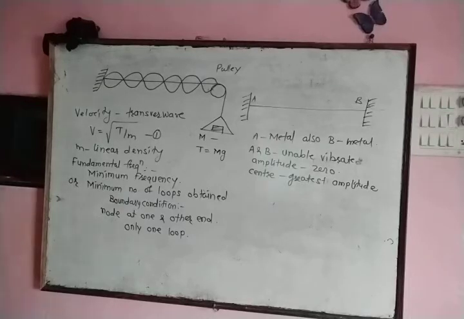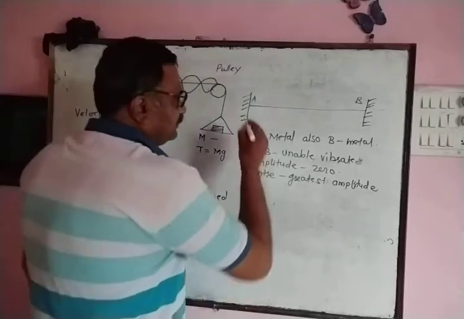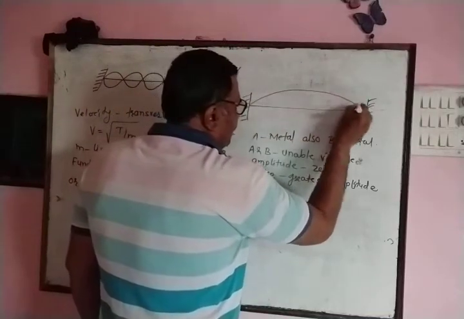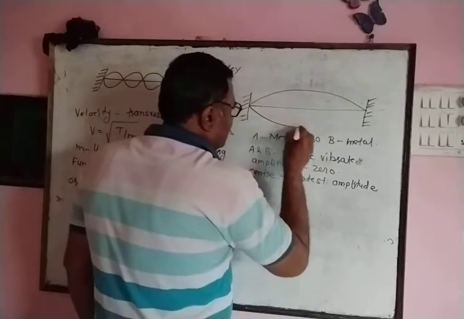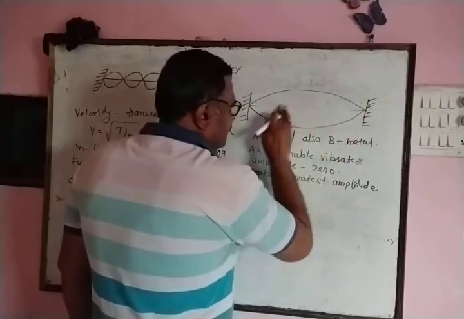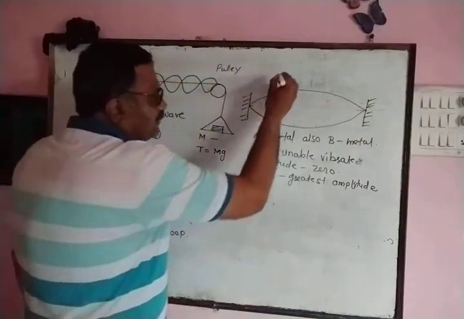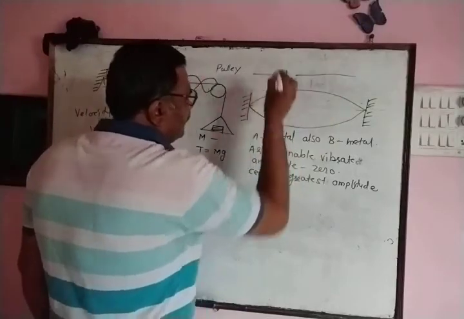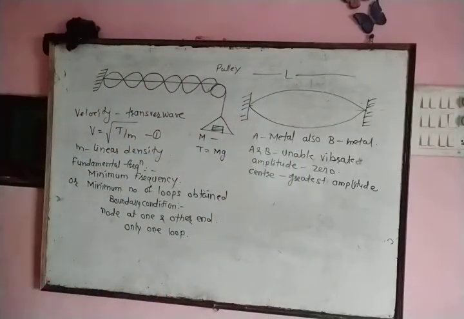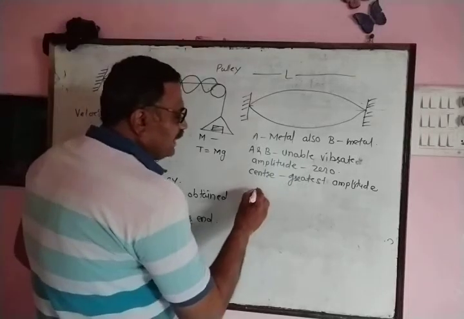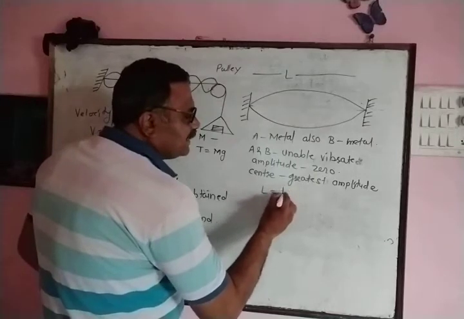Now consider one loop is obtained on the string. Center can vibrate freely. Therefore, antinode is obtained at the center and node is obtained at each end. Now let us consider length of string is denoted by L. Now we know successive nodes are separated by distance lambda by 2, and therefore we can equate length of string is equal to length of one loop.